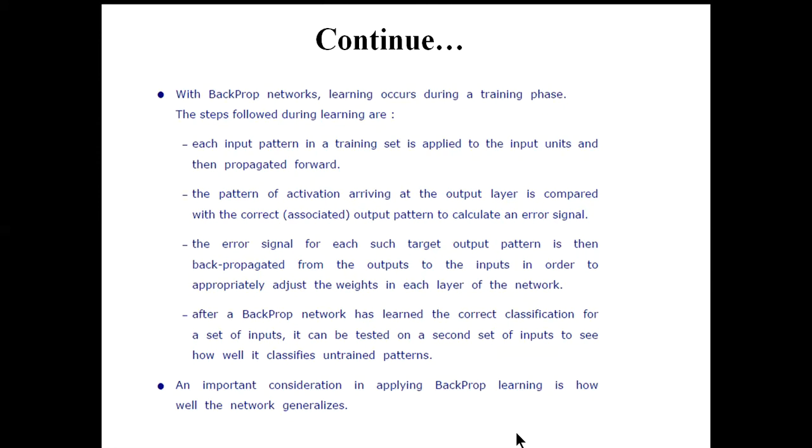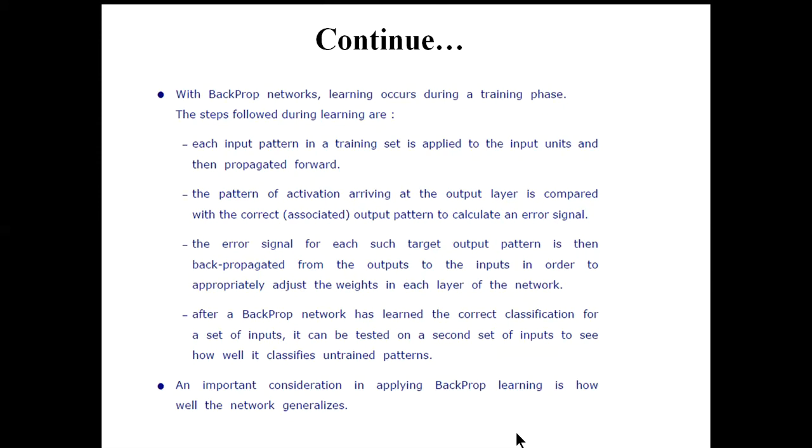Consider the first data, a particular set of input values. For those inputs, we have to calculate the corresponding output value. Now the pattern activation arriving at the output layer, after this computation, is compared with the correct output pattern, so that we can get the error signal.